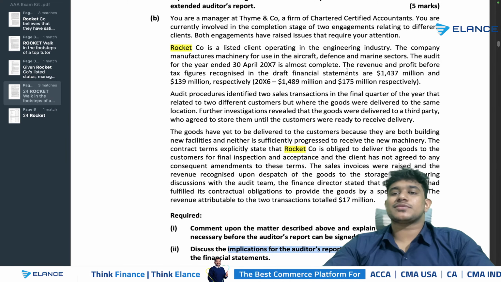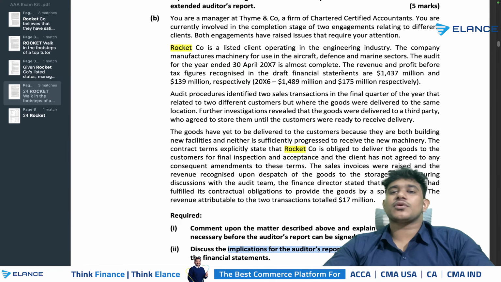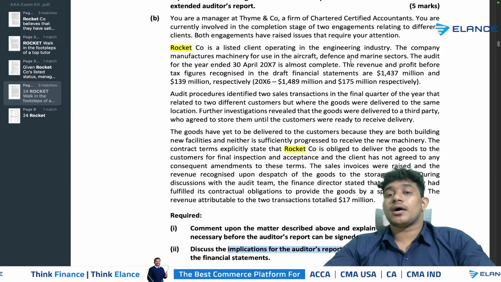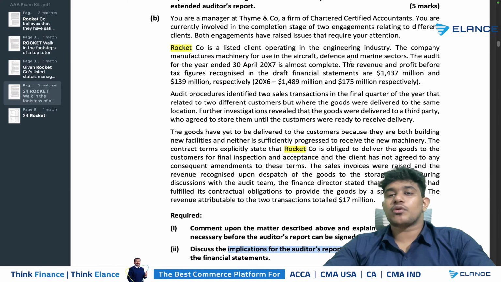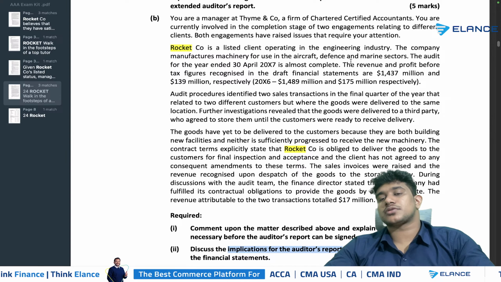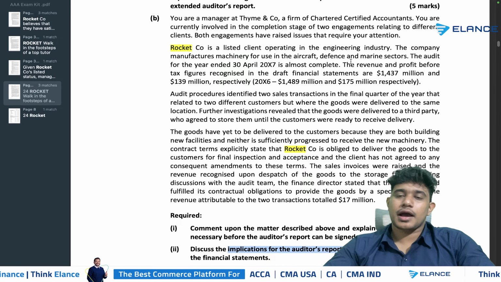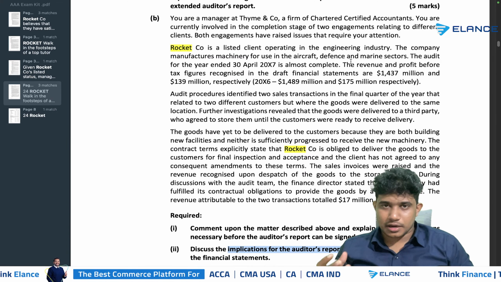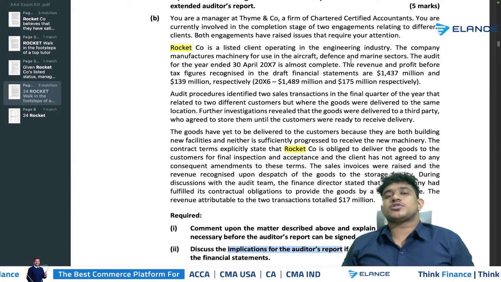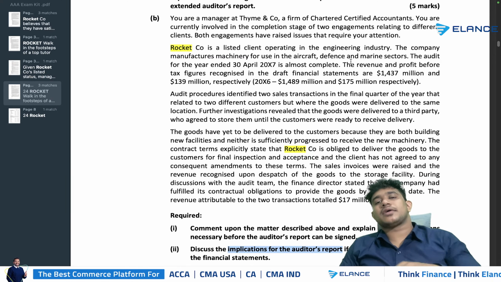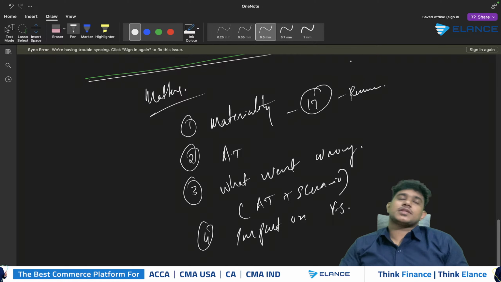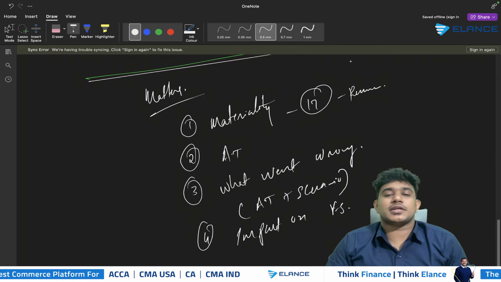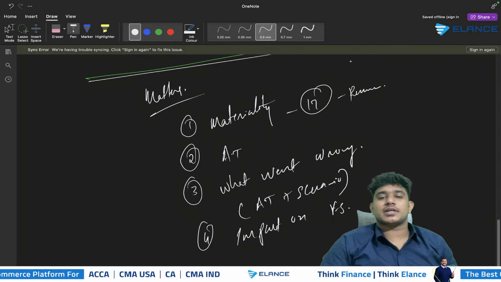So first of all, you will be specifying the answer like this: the amount of revenue recognized in relation to the two sales transactions amounts to 17 million, and it represents dash percentage of the profit and dash percentage of the revenue. Therefore, it is material. If it's material, you can mention that. Then you have to specify the accounting treatment. As per IFRS 15, Revenue from Contracts with Customers, revenue should be recognized only when the performance obligation relating to the contract is satisfied. Till that date, revenue should be treated as deferred income.